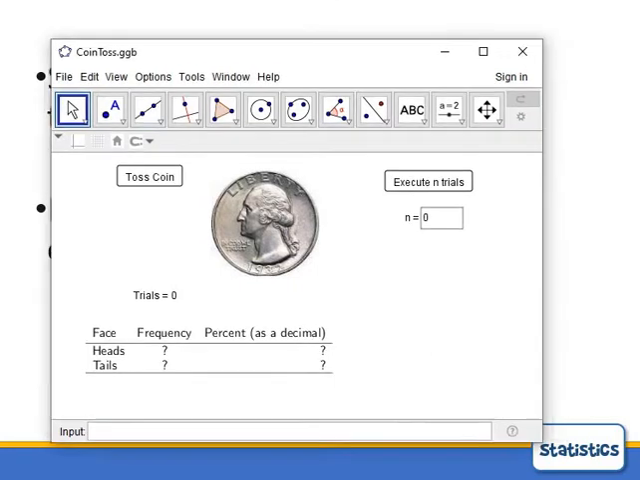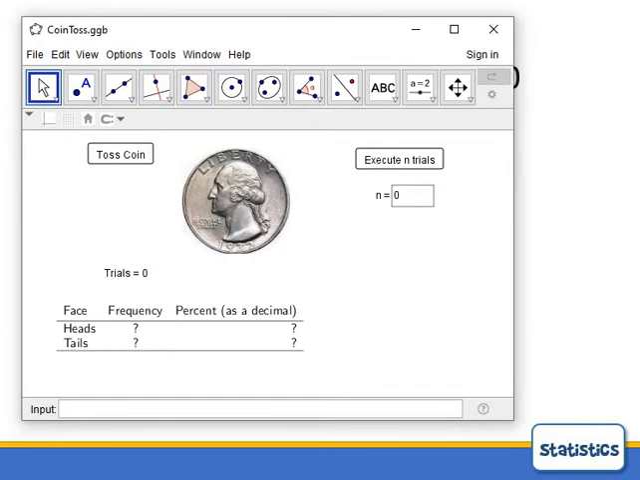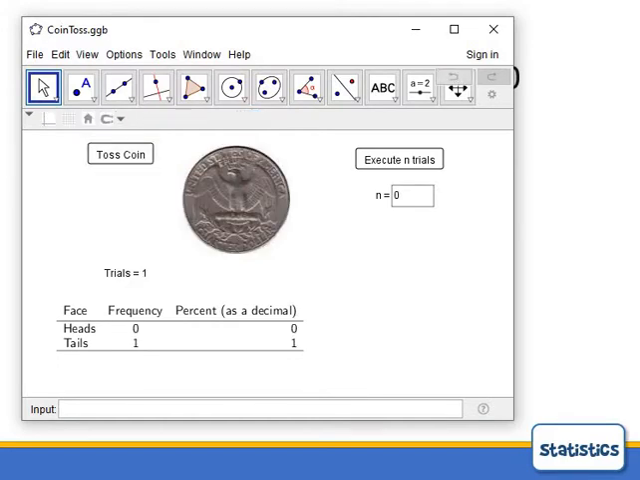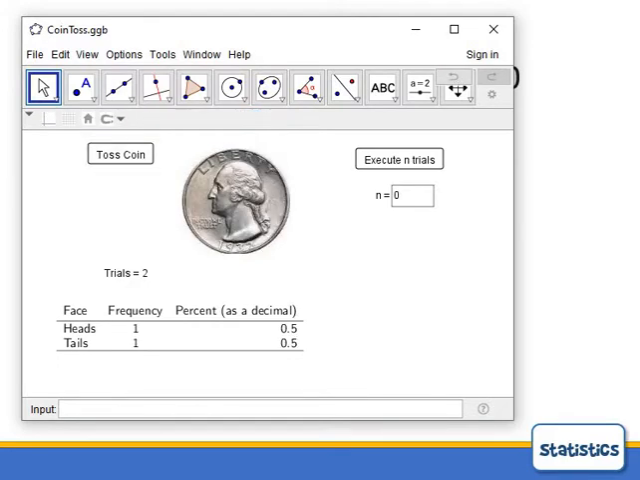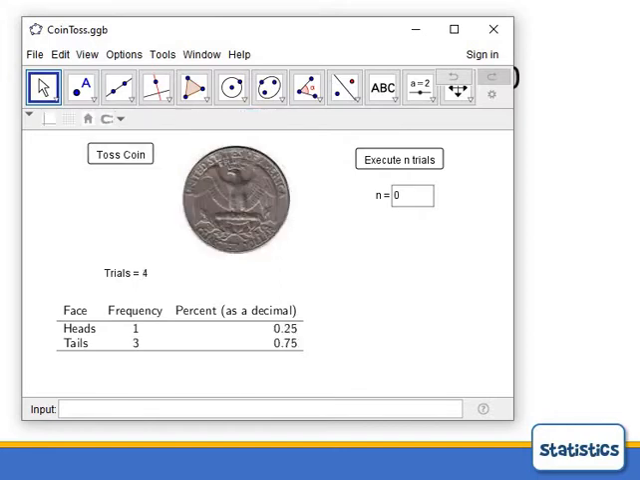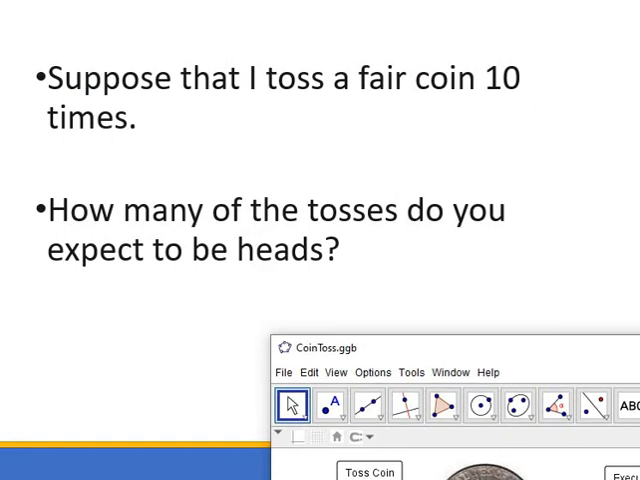Now I have here a little GeoGebra applet I made that lets me simulate a coin toss. I can click the button here, toss the coin, it'll toss it. That was a head. I can toss it again. I'm sorry, that was a tail. Toss it again. That one's a head. And so I can keep tossing it and keep track. Let's do it 10 times. So we wound up with 3 heads and 7 tails. Is that what you thought?